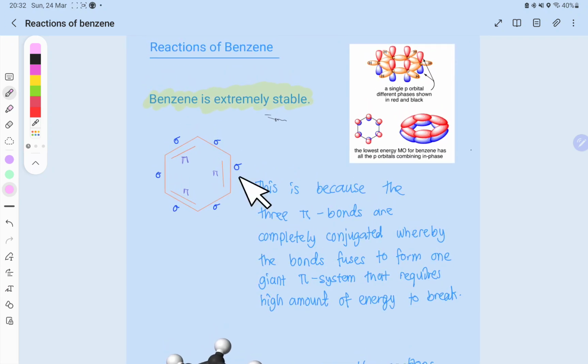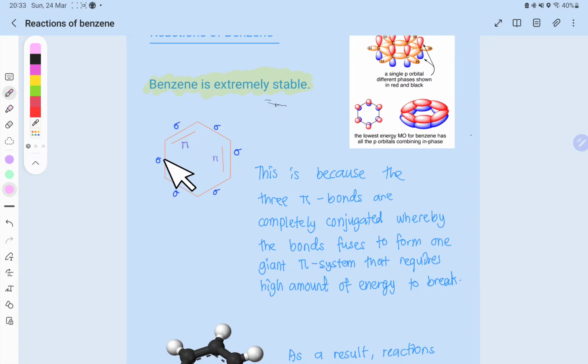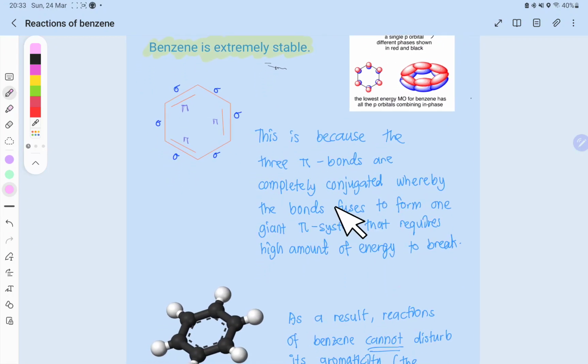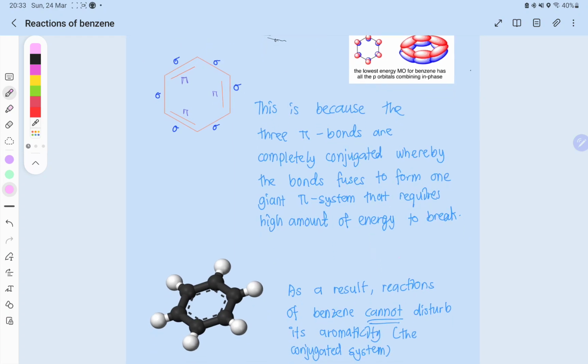Now benzene is stable because there are 3 pi bonds which are completely conjugated, maksudnya dia berselang-seli. And because of this, what happened to this molecule is that the pi system, iaitu ketiga-tiga pi bond ini, dia akan combine together. It fuses to form one giant pi system that requires high amount of energy to break.